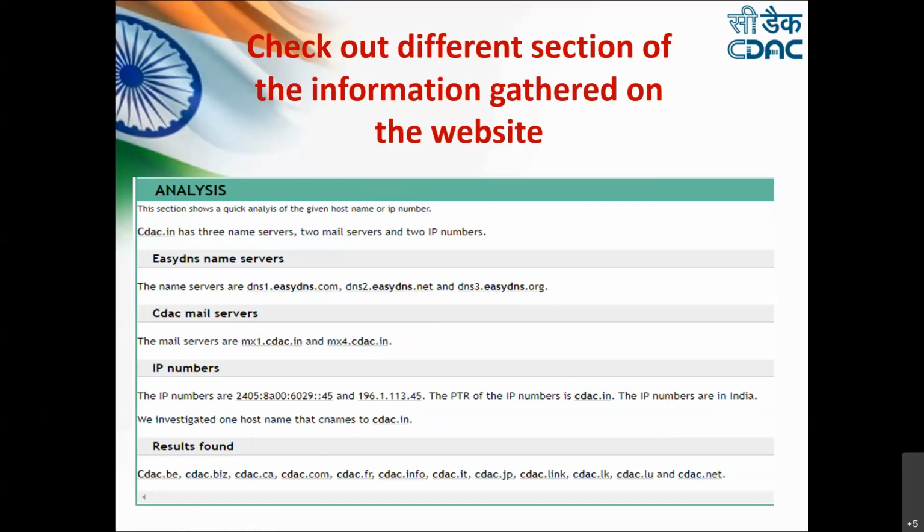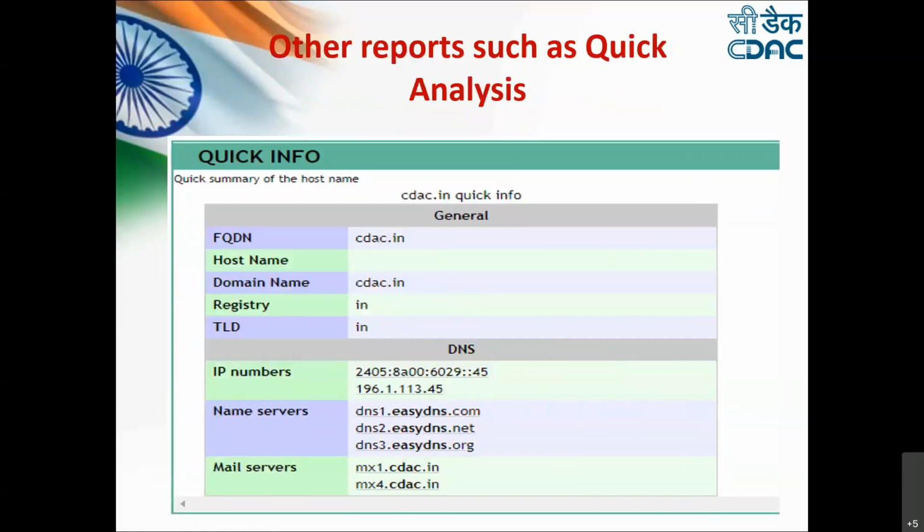And if you click on quick information, you can get quick information about the target or the domain which you have selected. So this is basically the IP number, the name server, and the mail servers which you have seen, and a few other pieces of information about this particular target. So that will be better. We'll be seeing the demonstration and seeing what information it is going to provide.